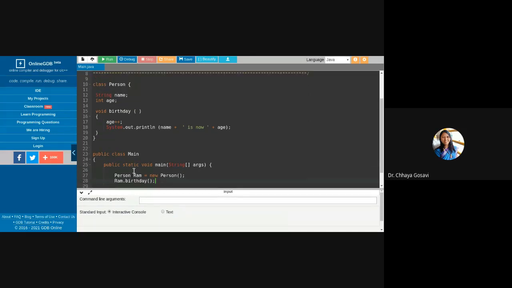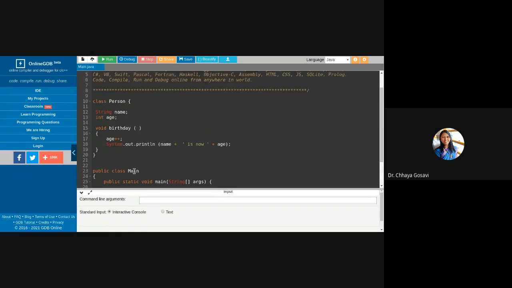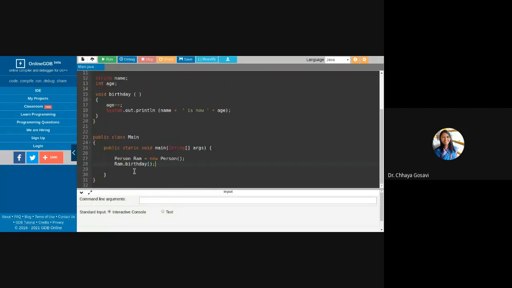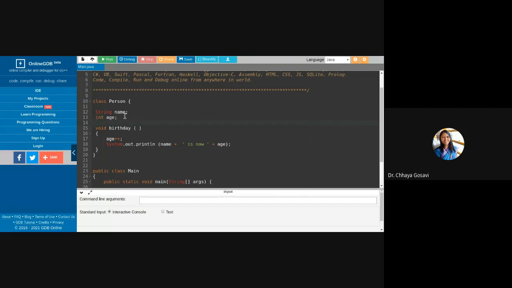And we need to initialize that age. So we need a constructor, or we need one method which will assign age to this variable. For that we are using a constructor.